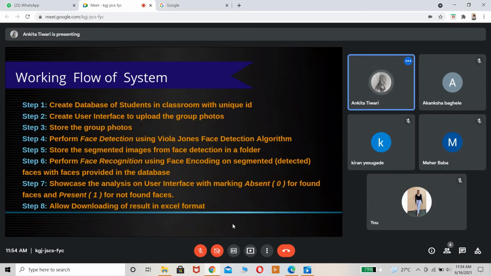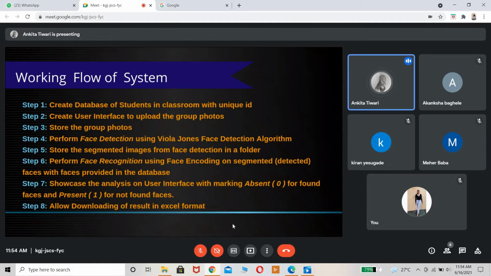Next, we are going to do segmented images for face detection. It means after detection in a group photo, the faces will be detected, but we want to segregate those images. So segmentation we will be doing using a scatter logic. Next, we will be doing face recognition, and for this, the logic which we are using is face encoding. And after that, we will be analyzing all the face detection.